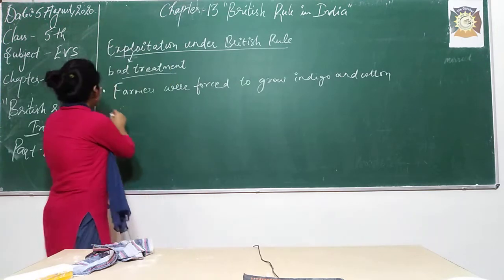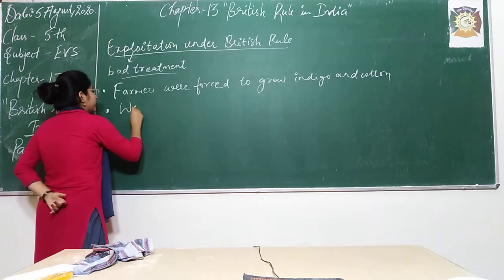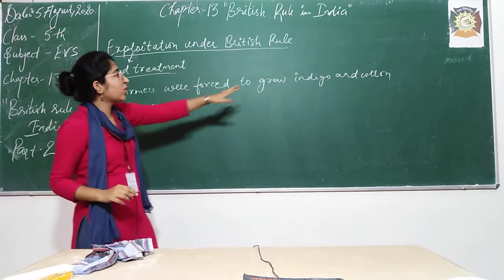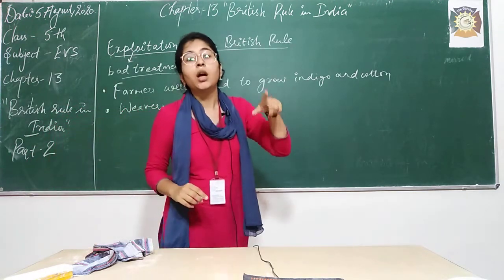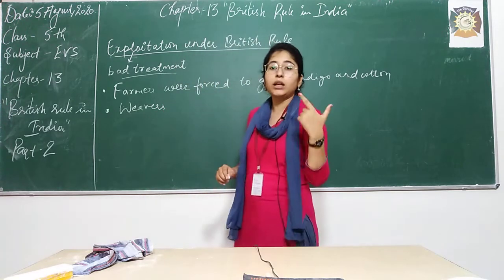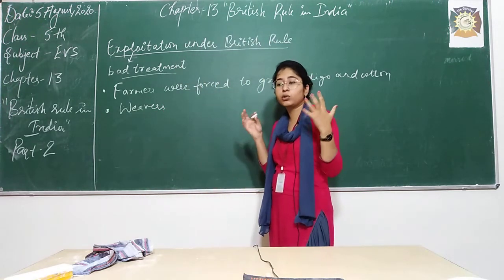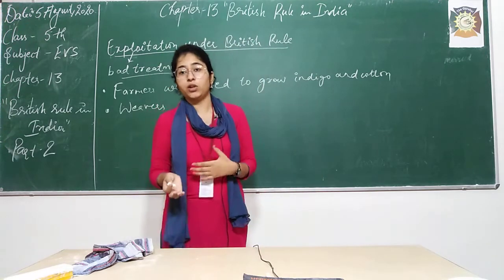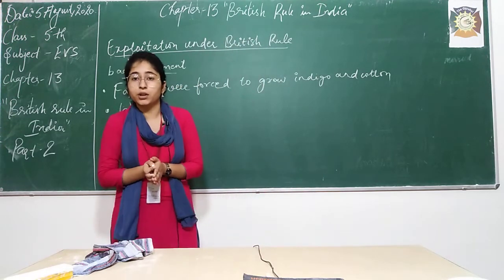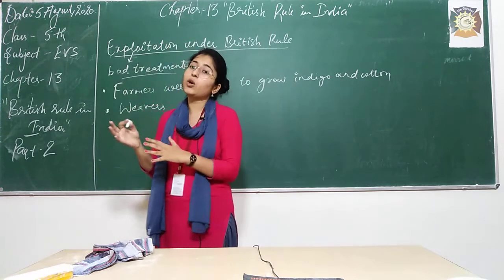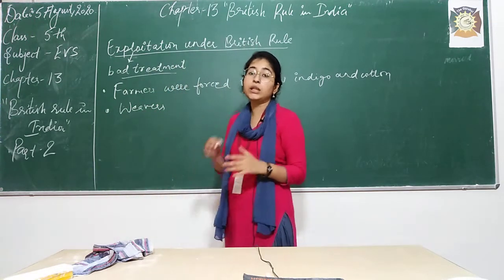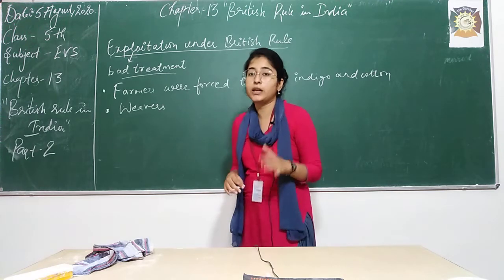After that, the second point is the weavers. Now students, I told you that this cotton went to the textile mills in England, and there the clothes were produced in a huge amount with the help of machinery. Now Britishers didn't stop there. They brought those clothes from England to India and sold them in the Indian market at a low price.